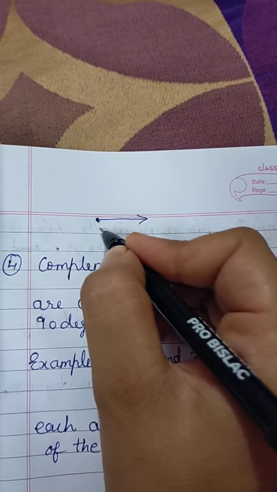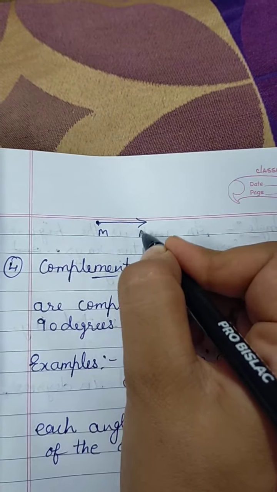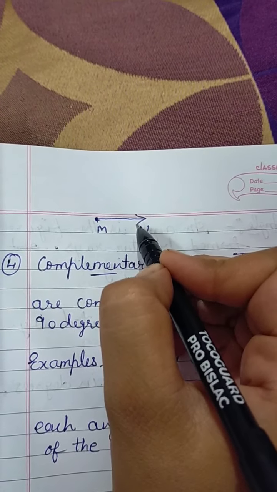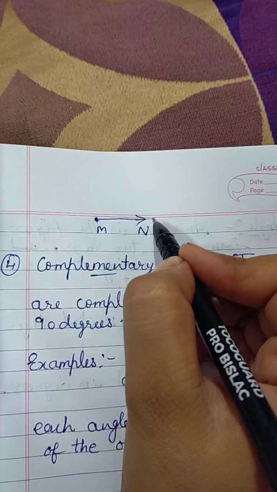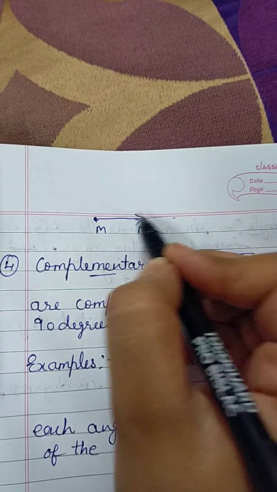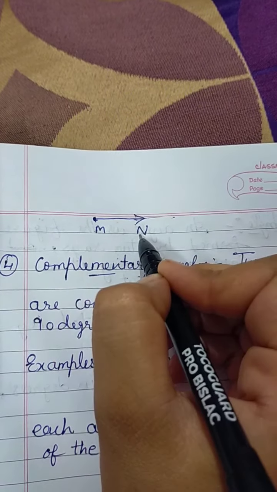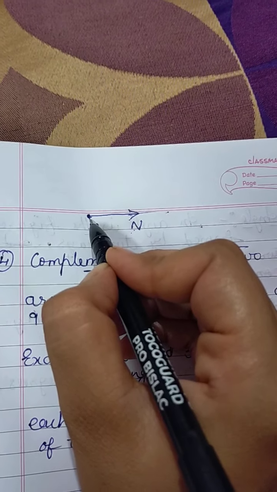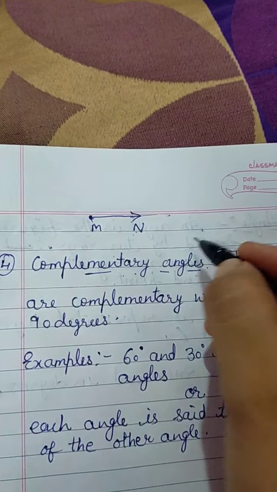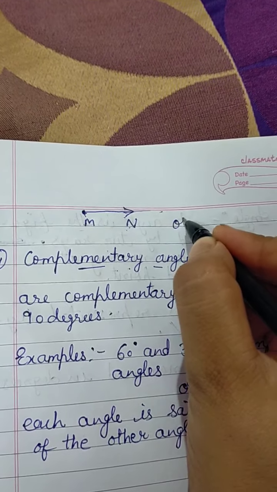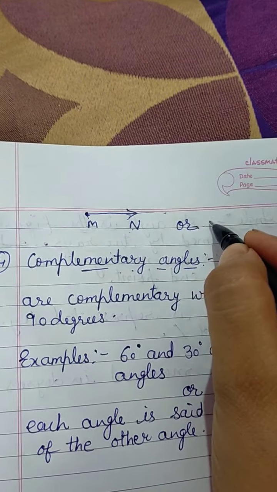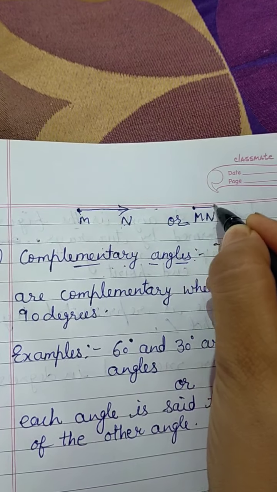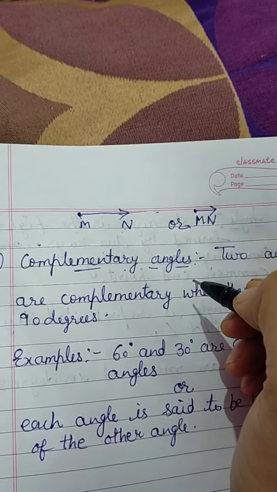We can give the name MN. We can't measure a ray because we don't know where it will go. It has no fixed length, but it has only one end point. So if you have to show that ray in symbolic form, how will you write? MN, and you will draw the symbol of a ray above it.